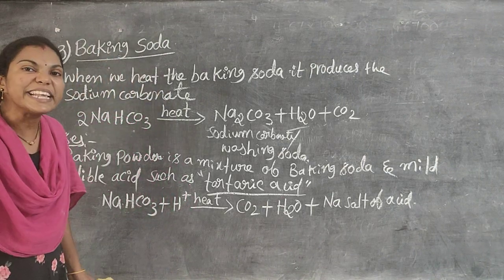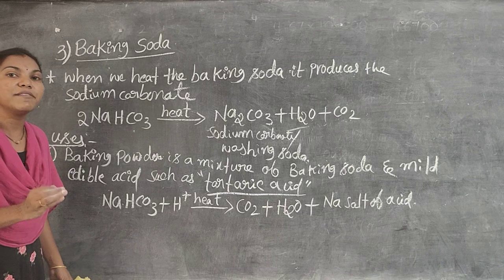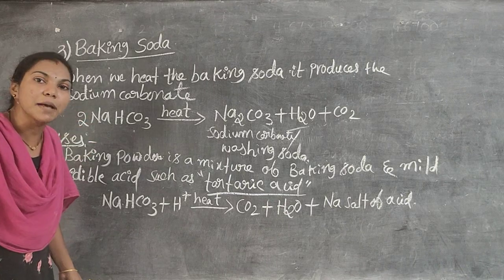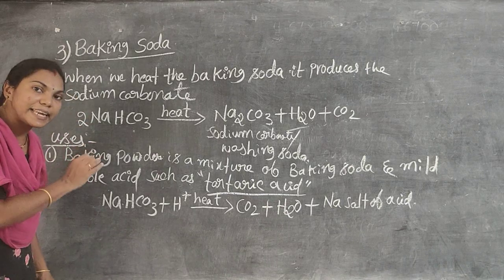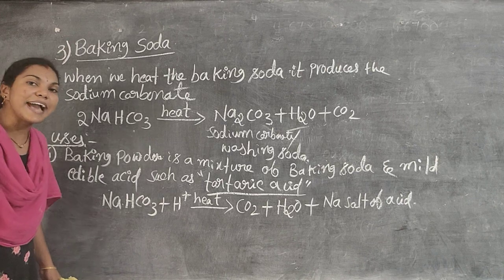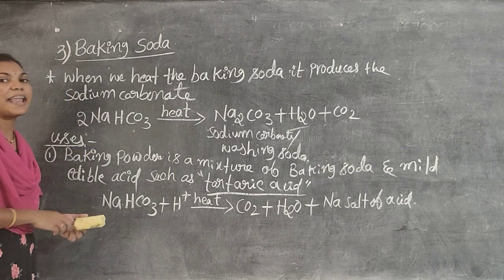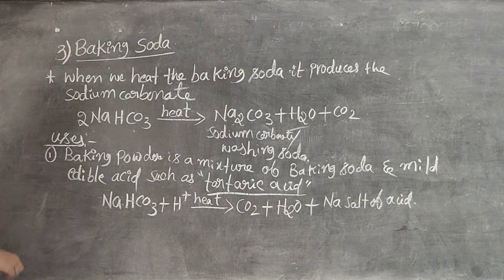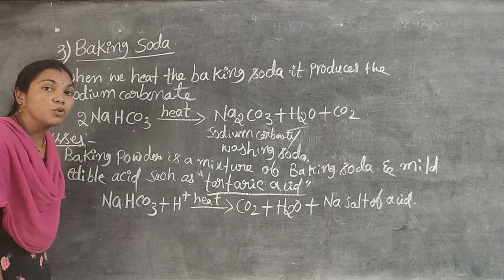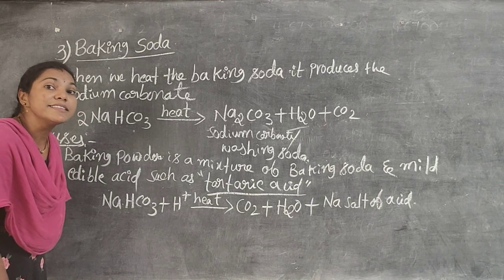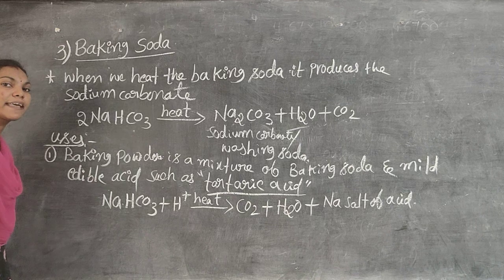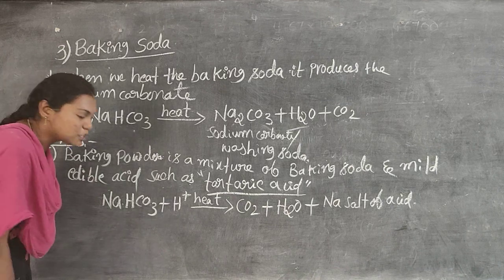When it is dissolved in water or heated on the pan, it releases a colorless gas, carbon dioxide. What is the carbon dioxide used for? To make the cake and bread soft and spongy.